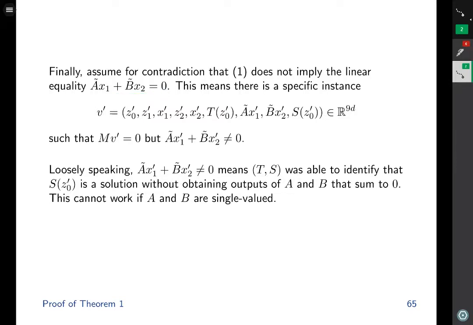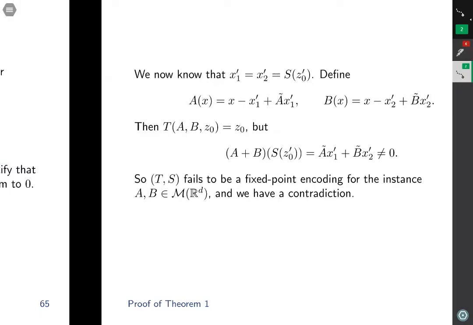By the lemma, this means that there is a specific instance v prime of this form, such that mv prime is equal to 0, but A tilde x1 prime plus B tilde x2 prime does not equal 0. Loosely speaking, A tilde x1 prime and B tilde x1 prime not summing to 0 means T comma S was able to identify that the output of the solution mapping is a solution without obtaining outputs of operators A and B that sum to 0. This cannot work if A and B are single valued.